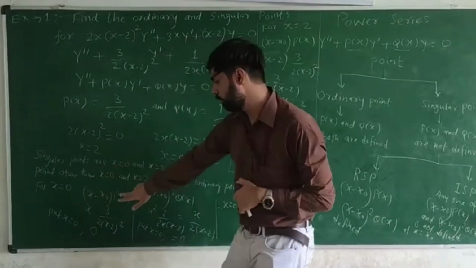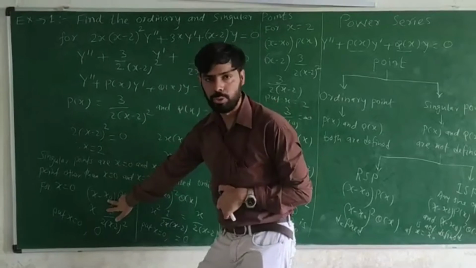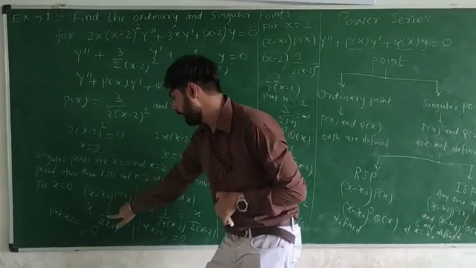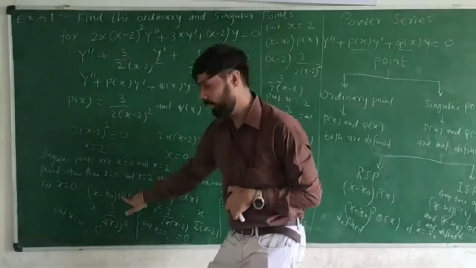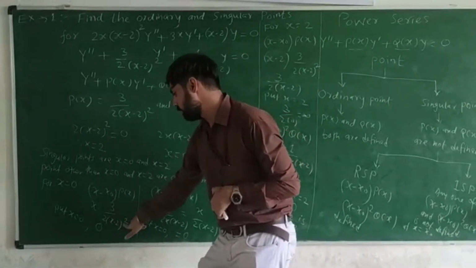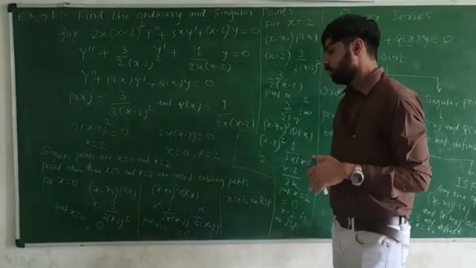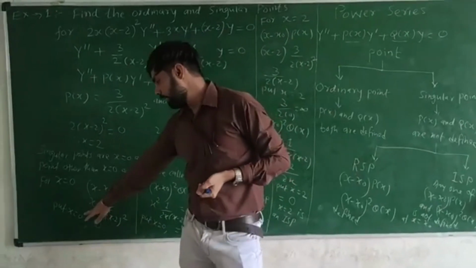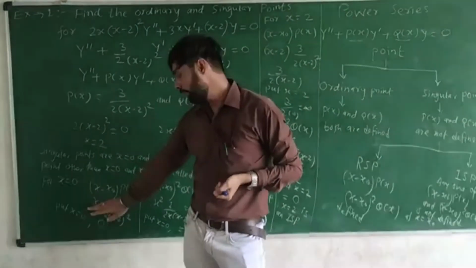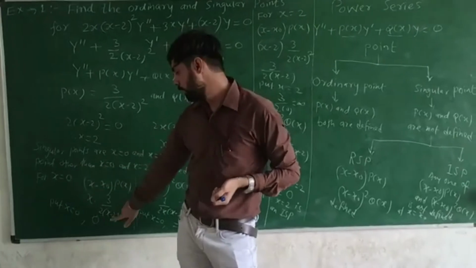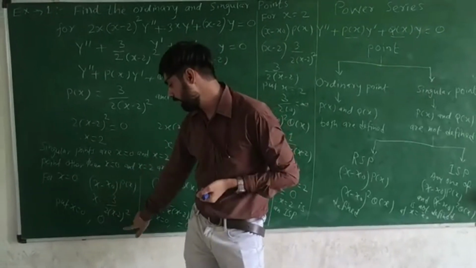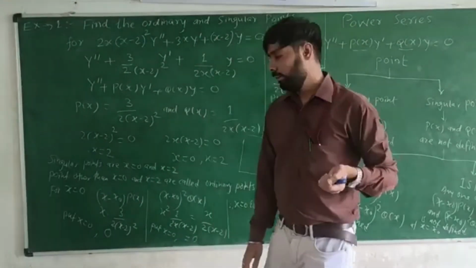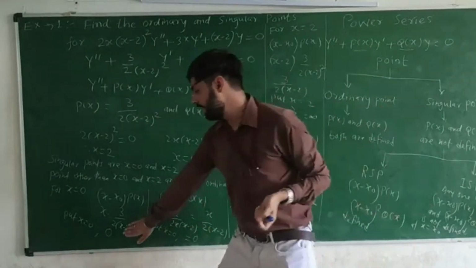So what will I do? I will replace x0 by 0. So it will be x into, and put the value of p of x, so 3 over 2 x minus 2 whole square. Clear? Here, at last, we have to replace the value x equal to 0, because we are discussing this point. So by putting x equal to 0, we will get 0 upon anything. It will be 0, so this is a finite answer.